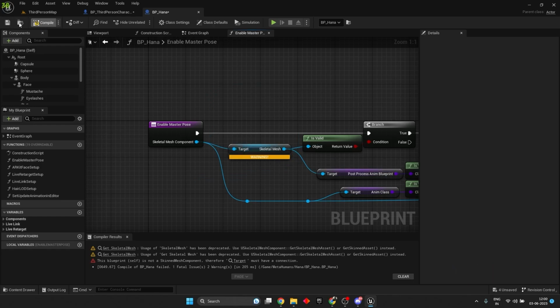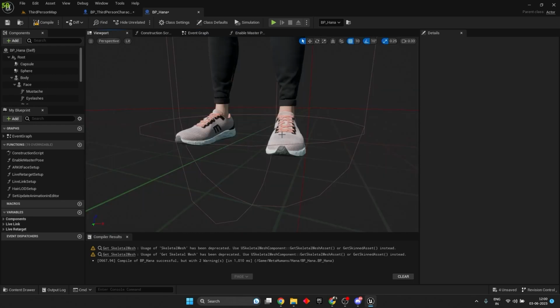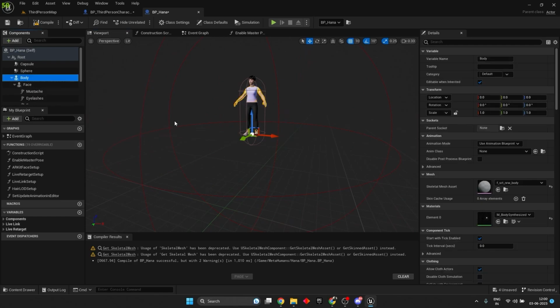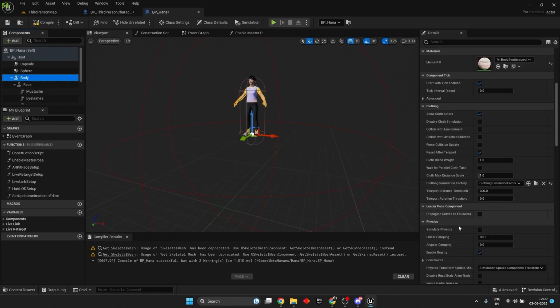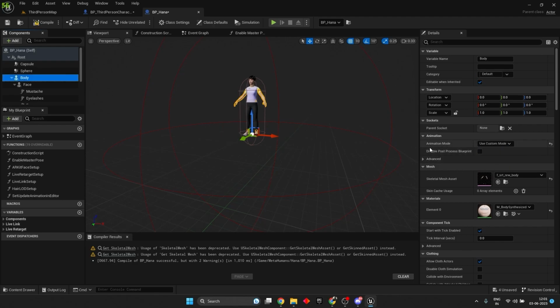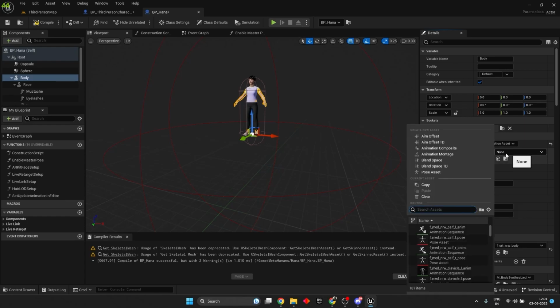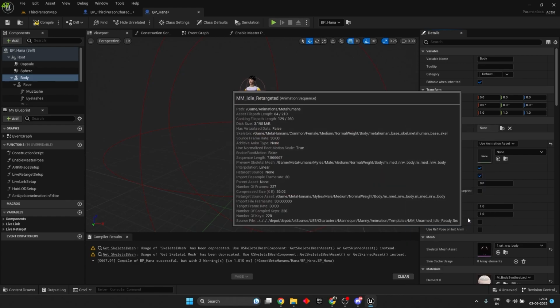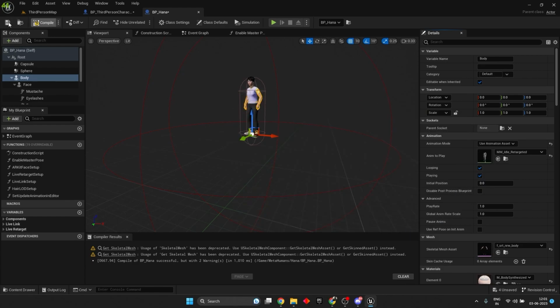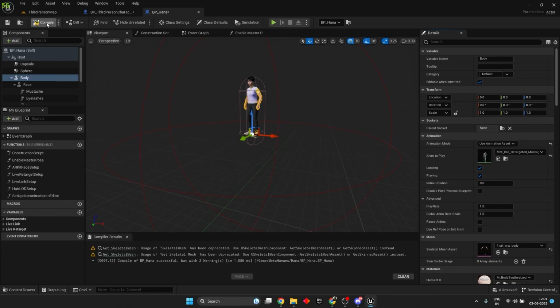Oh, coming back to this. So this is the MetaHuman body. Let me put a normal animation in this custom mode, or any animation asset we have for this. Is there any idle animation? Yeah, we'll put an idle animation in this. All right, or let us just put a montage itself.